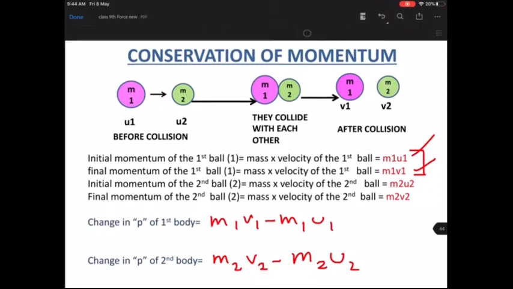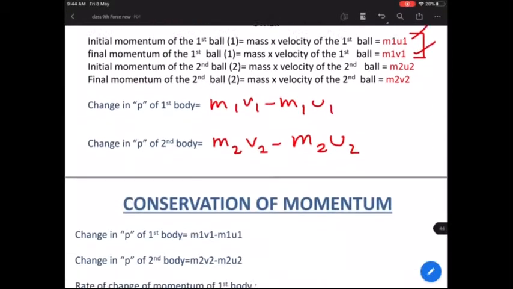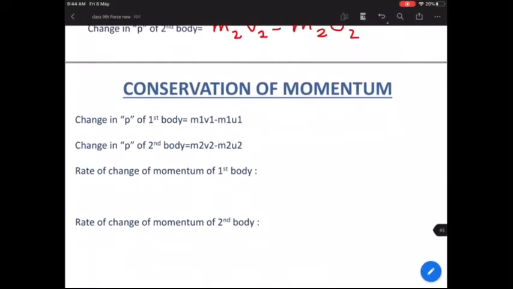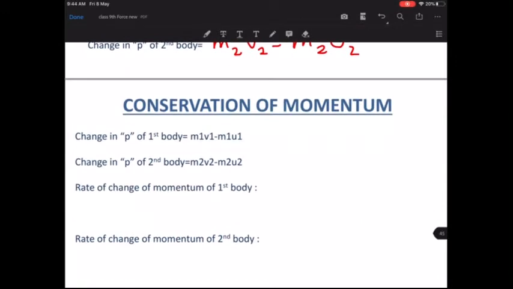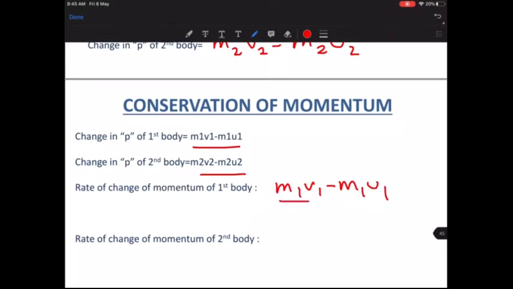Correct? Now, if I know the change in the momentum, tell me what is the rate of change of momentum. This is the change in the momentum of the first body and the second body. Now can I write the rate of change of momentum? Just divide this quantity by time. So this becomes m1 v1 minus m1 u1 upon time, and this becomes m2 v2 minus m2 u2 upon time.